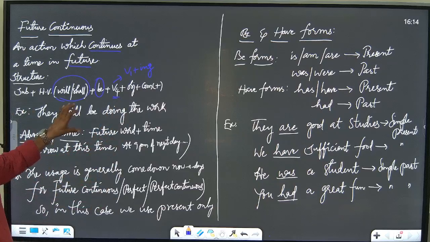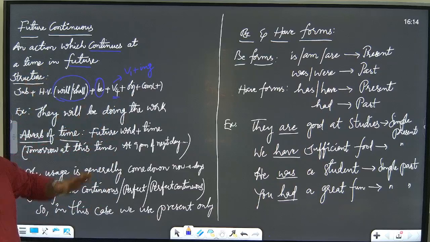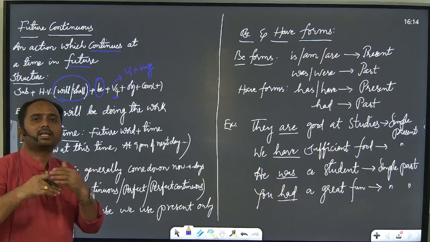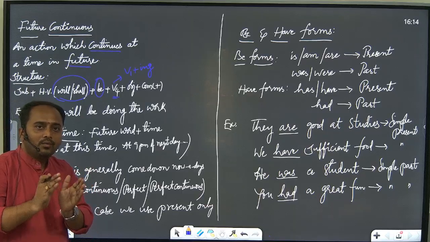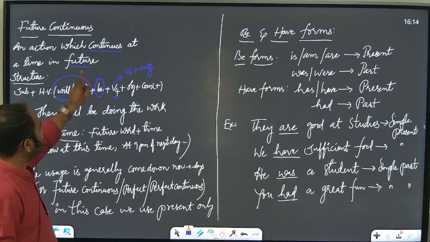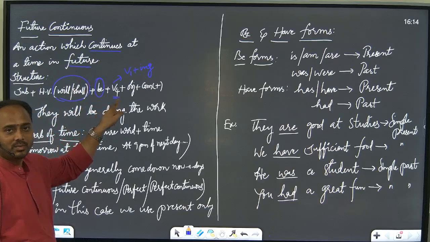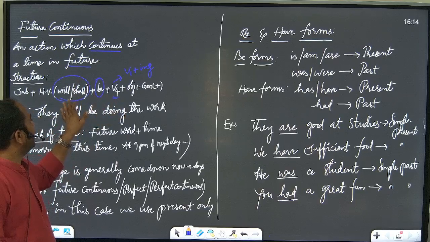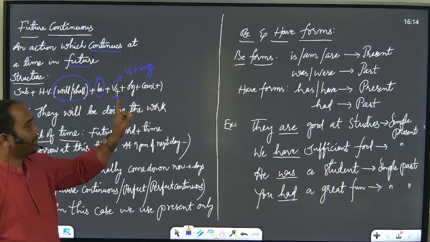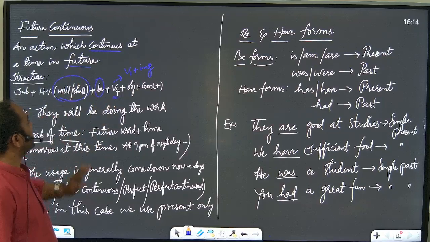This is the general format of the future continuous. In the word itself we have the meaning: future continuous, the work which should continue in the future time. As it is continuous, the verb must be in the V4 form, will or shall indicate the future, and the be form indicates the continuous tense.